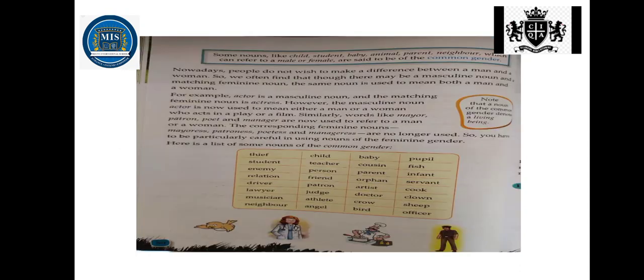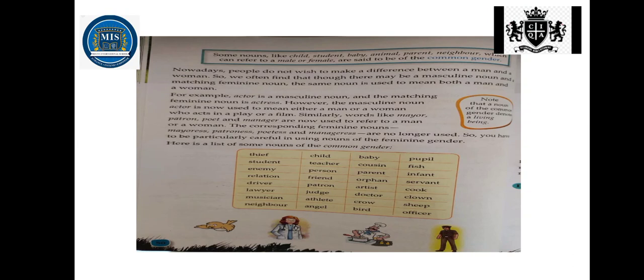Now look at page number 50. Some nouns like child, student, baby, animal, parent, neighbor, which can refer to a male or female, are said to be of the common gender. Right? Nowadays, people do not wish to make a difference between a man and a woman. So we often find that though there may be a masculine noun and matching feminine noun, the same noun is used to mean both a man and a woman. So they are of the common gender.